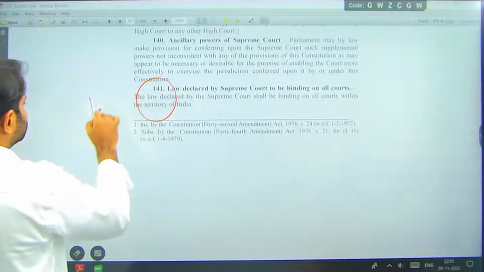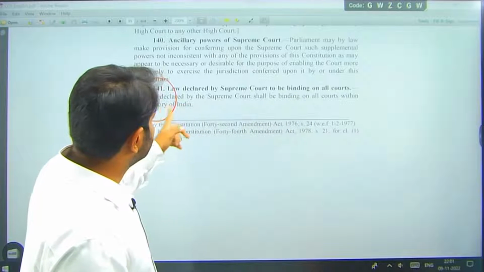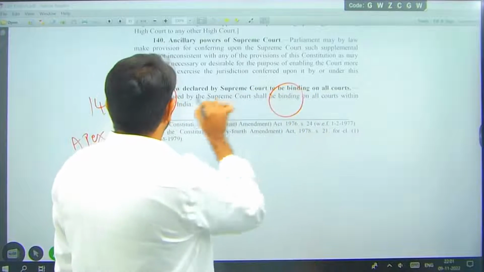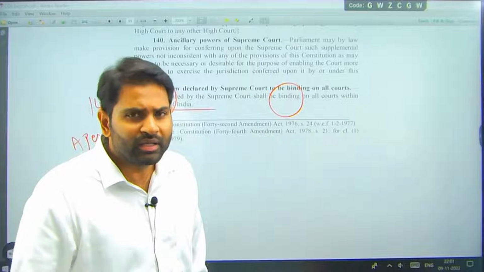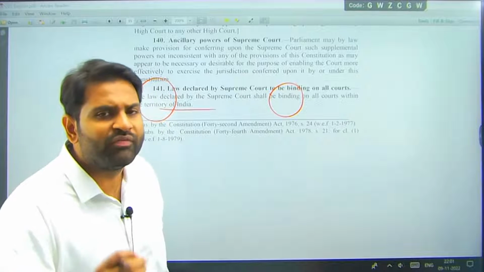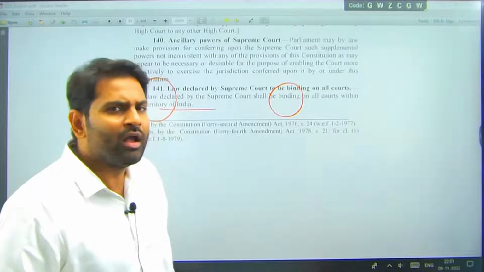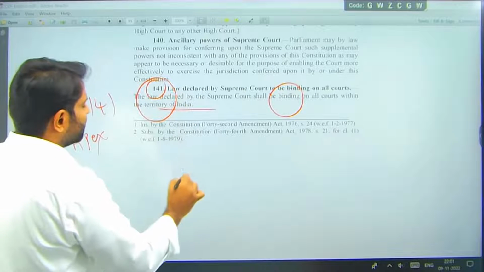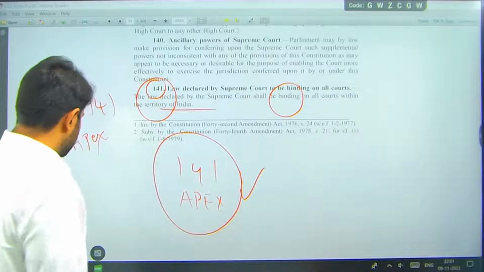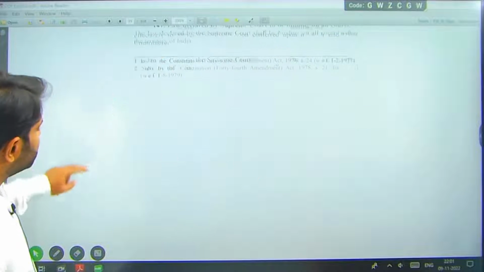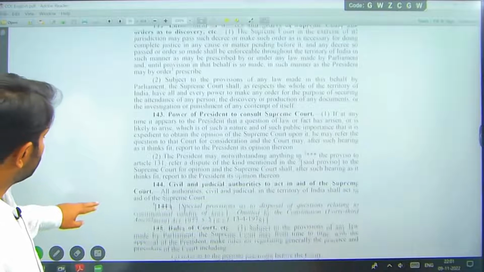Article 141, Apex Court: law declared by the Supreme Court is binding on all courts. The law declared by the Supreme Court shall be binding on all courts within the territory of India, right? Whether it is dispute resolution bodies or tribunals which are quasi-judicial bodies, all the bodies should follow the decisions given by the Supreme Court. It is binding. That is article 141, the Apex Court. It is again established as the final court. When we see most of these articles, it is being established that it is the highest court and it is the Apex Court.